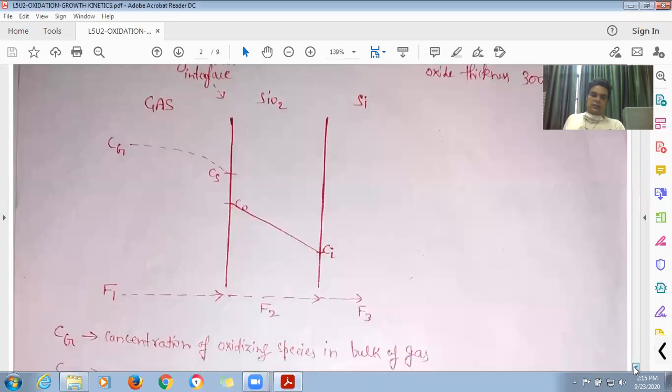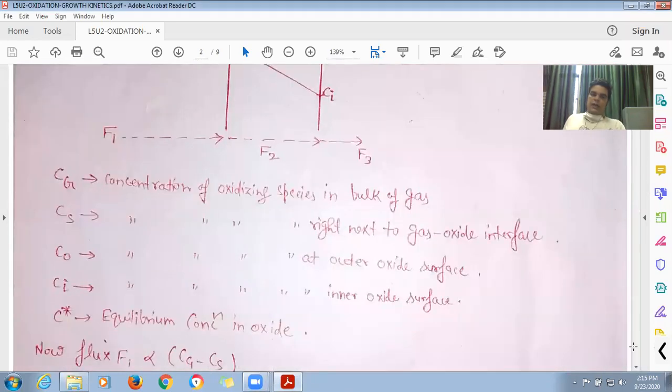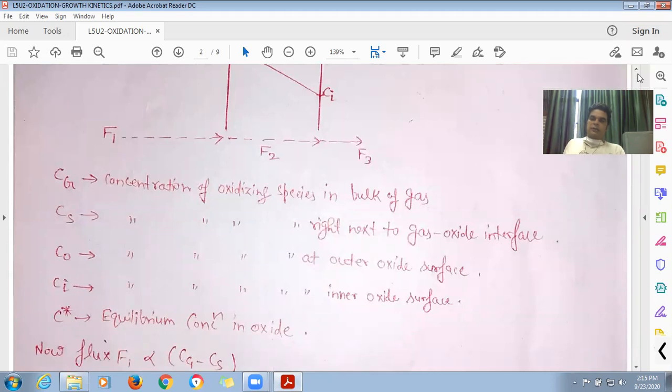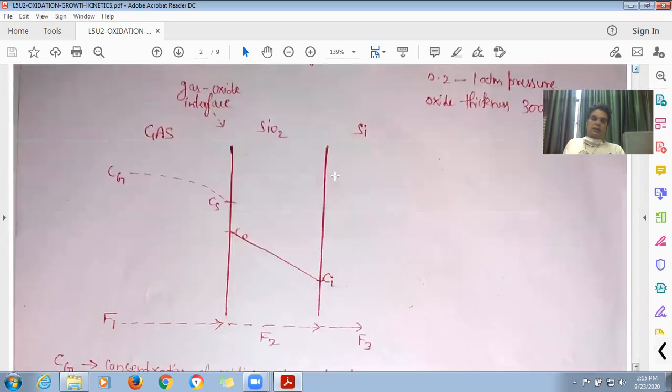Let us first consider the flux F1. As you can see, flux F1 is directly proportional to the difference in these two concentrations, that are Cg minus Cs.